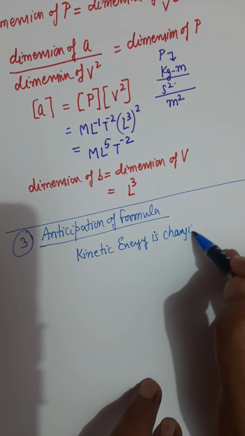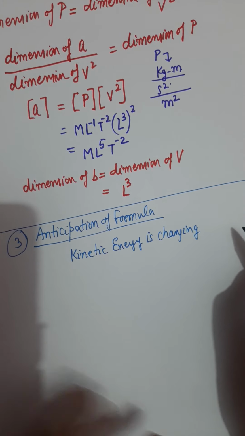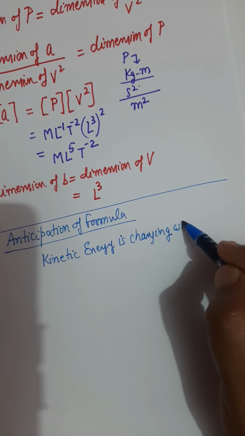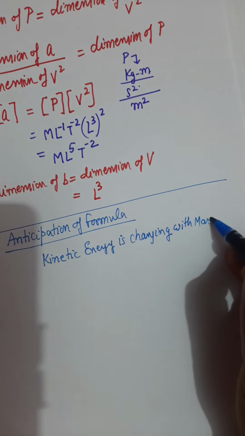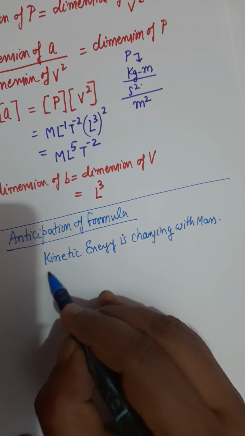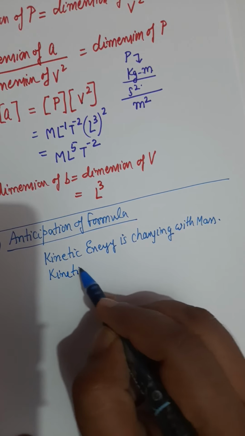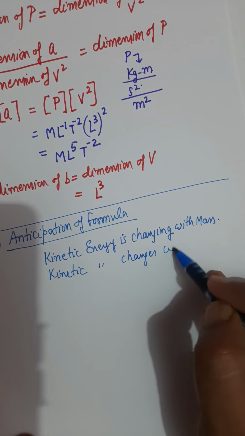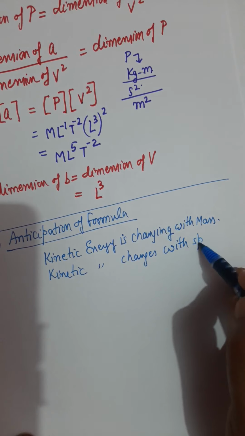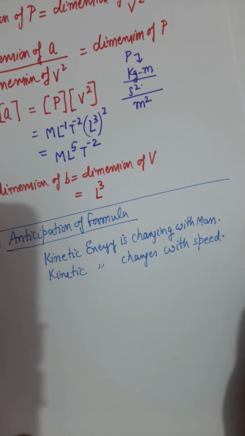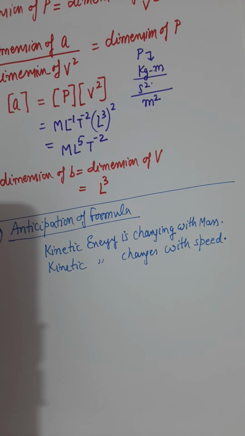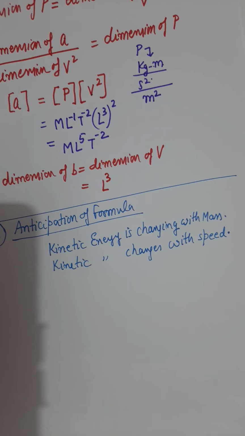We are doing an experiment, and in that experiment, whenever we change the mass, we find the kinetic energy to be different. So that is my activity in the experiment. We also found that kinetic energy changes with speed. Let's say we are doing some experiment. In that experiment, if you change the mass, kinetic energy changes. If you change the speed, then also kinetic energy changes.